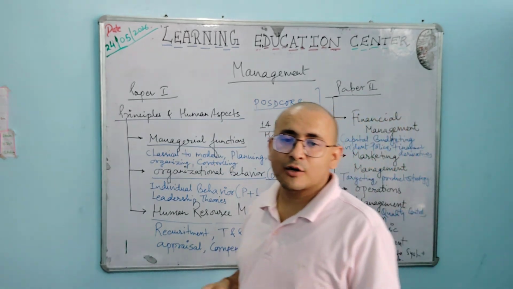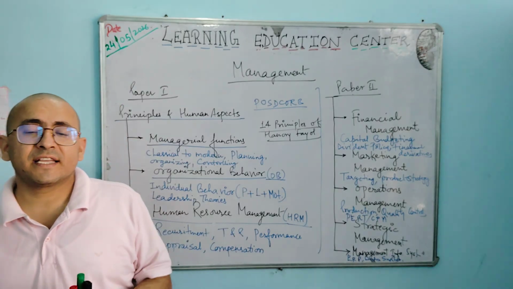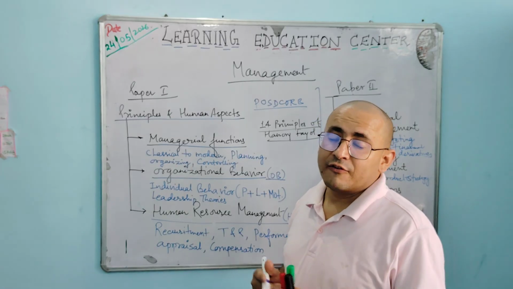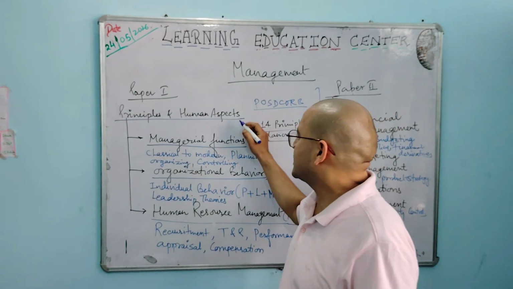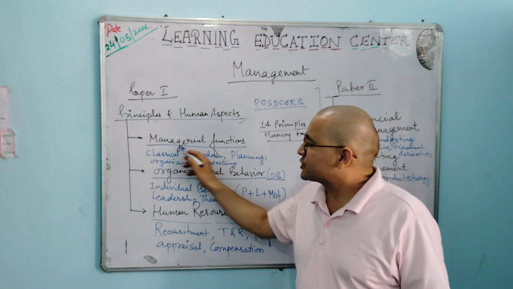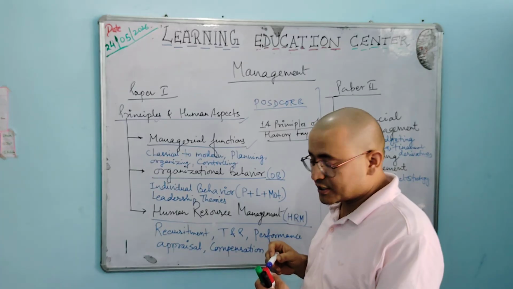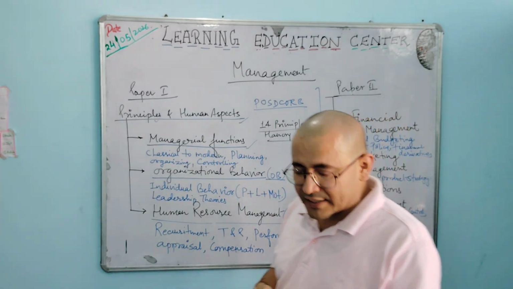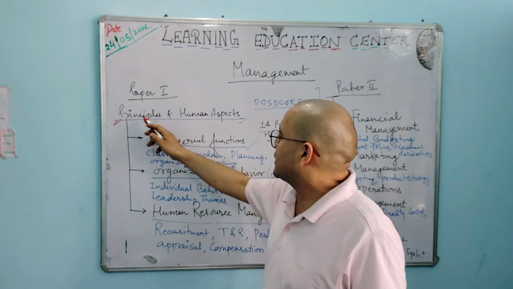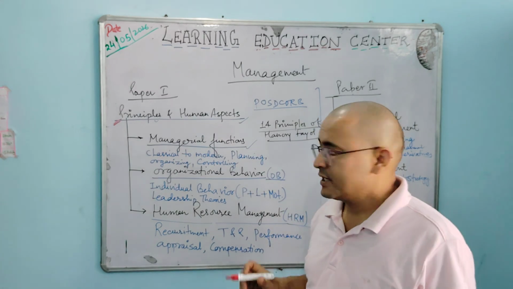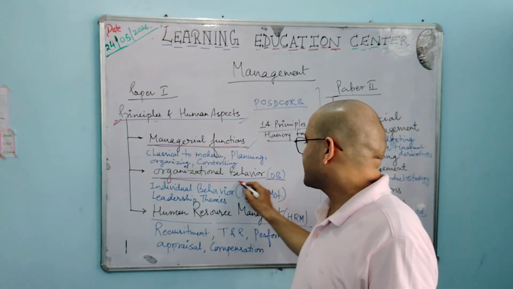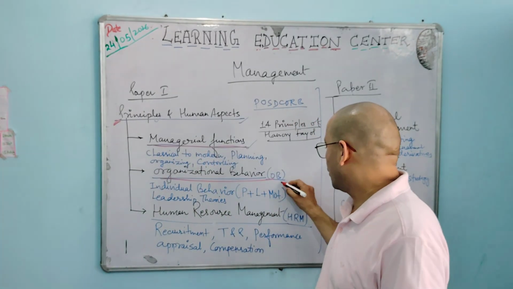Because human beings are also part of management, definitely they are going to have some aspects: their thinking, behavior, directions, decisions, way of doing, and way of conduct. These are supposed to be in the human aspects. The principles which govern management are called managerial functions. We will discuss the different managerial functions in paper number 1, which primarily deals with principles and human aspects, in which there are topics called managerial functions and organizational behavior. In short, it is called OB.